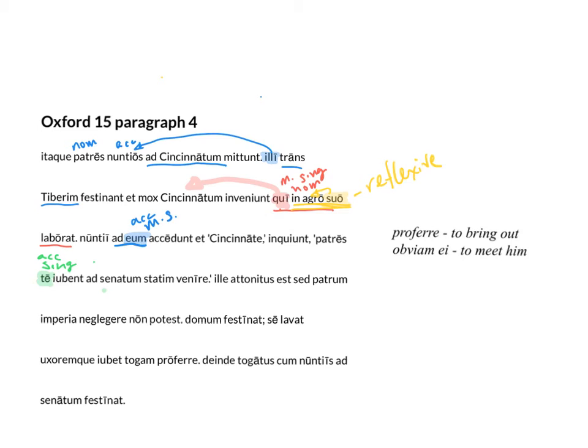Ille attonitus est, sed patrum imperia neglegere non potest. So at this point, you should be kind of comfortable with ille, showing that we're shifting subjects. So ille, he, who is he here? Who does ille refer to? In the previous sentence, the messengers were the subject, but who's going to become our subject?